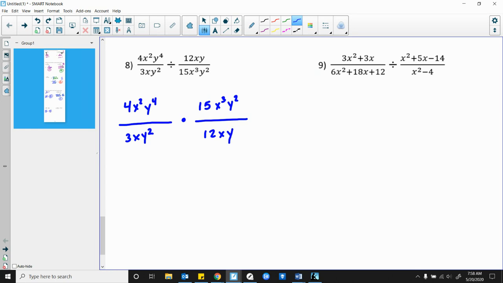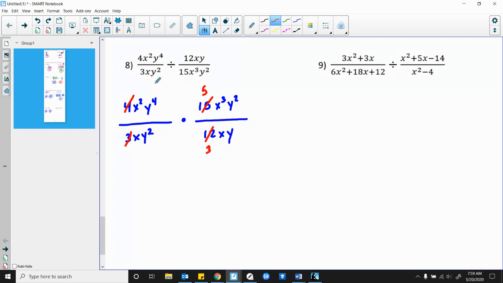Now, there's a couple steps that are a little bit different here. Okay, there's something called cross canceling, which I can do, and we talked about it in the video. I can cancel this way too regarding my numbers here. So my 15 over 3 is going to cancel out that 15, or that 3, I'm sorry, and leave this with just a 5. And then it's going to cancel out this 4 and leave the 12 with just a 3.